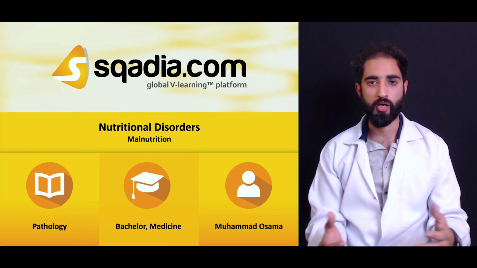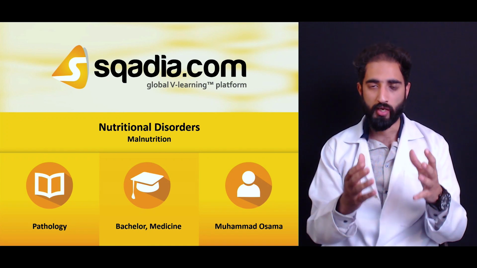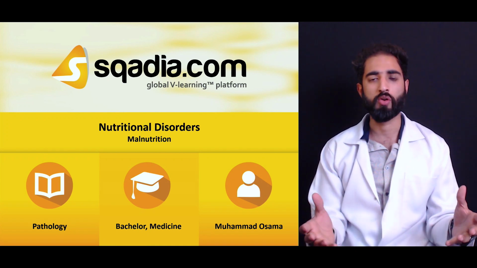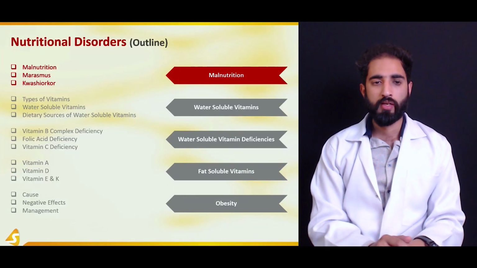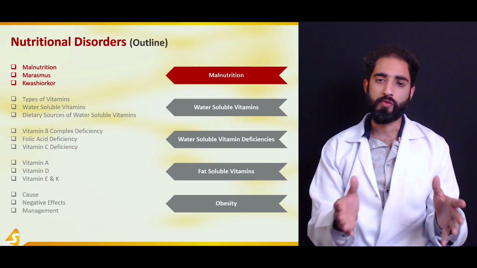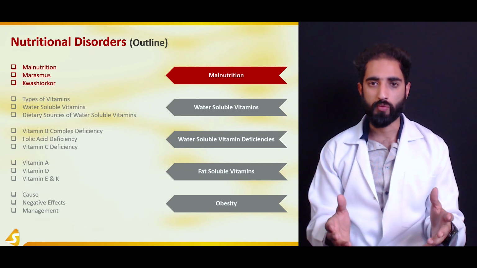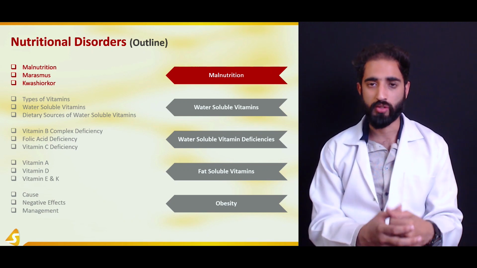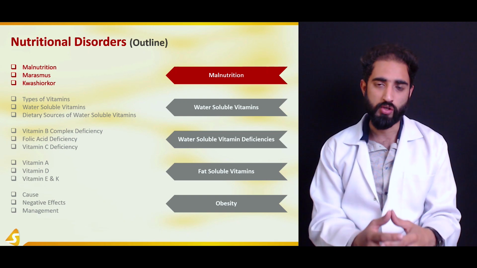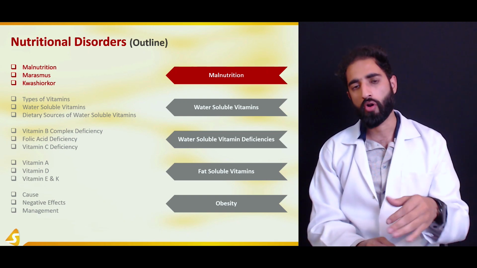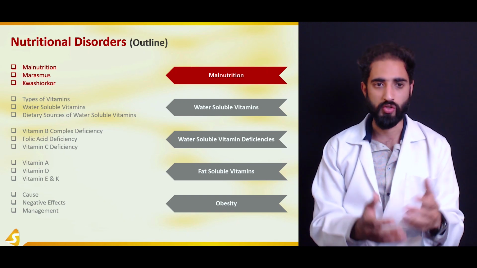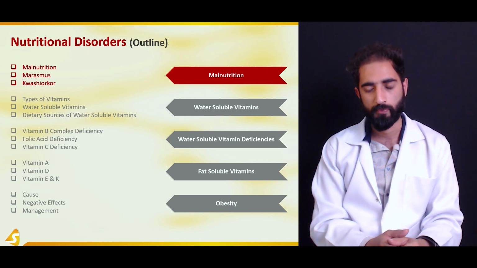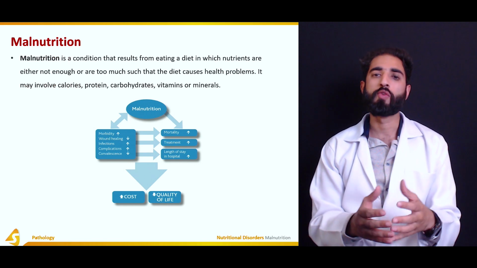My name is Mohammad Osama, and today we are talking about nutritional disorders. In nutritional disorders, we are going to talk about malnutrition. So, let's look at the contents of this lecture. In malnutrition, we are going to talk about what malnutrition is, what the different types of malnutrition are, and we're also going to talk about the common diseases associated with malnutrition, such as marasmus and kwashiorkor. So let's start off with malnutrition.